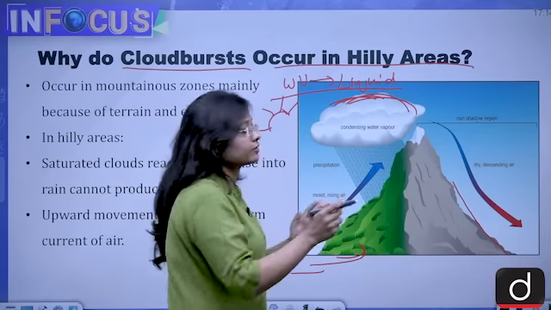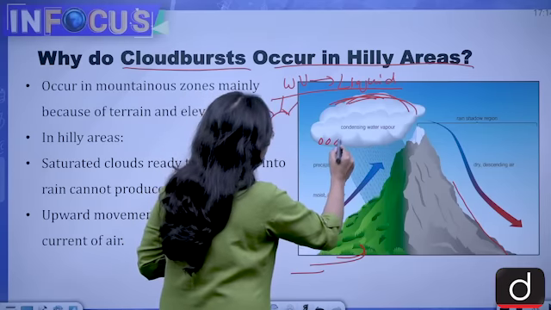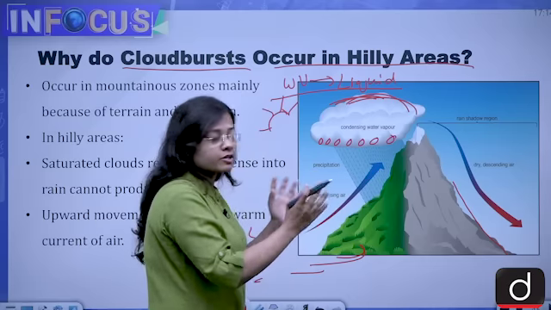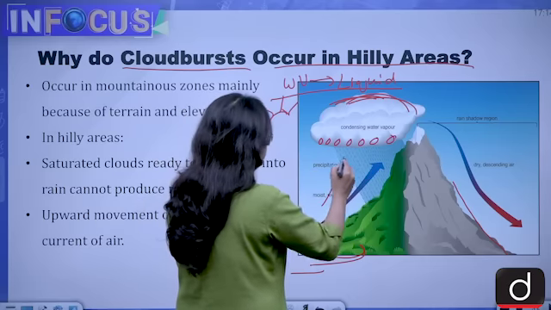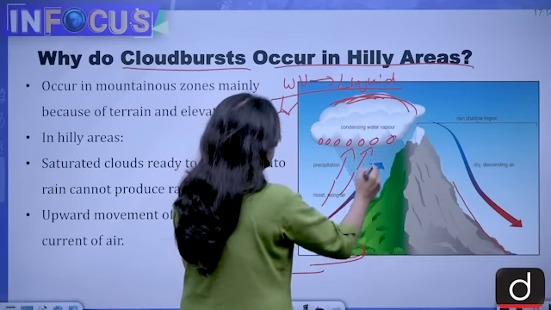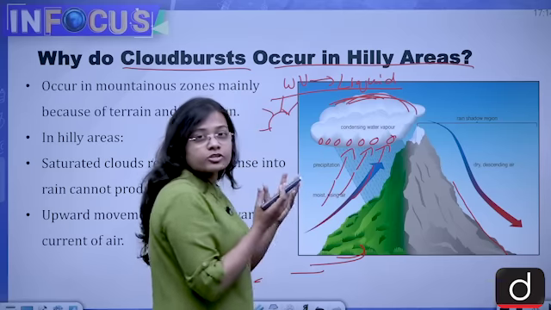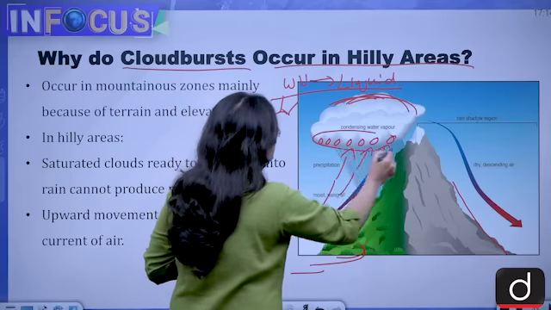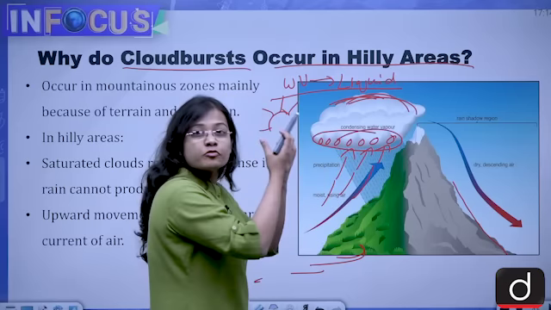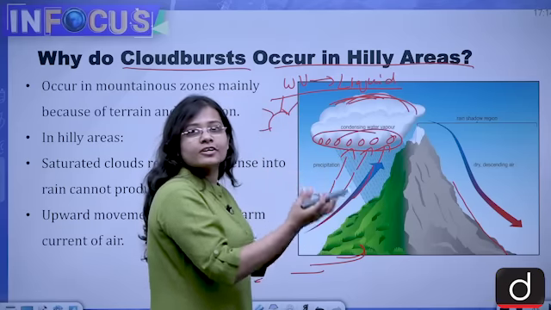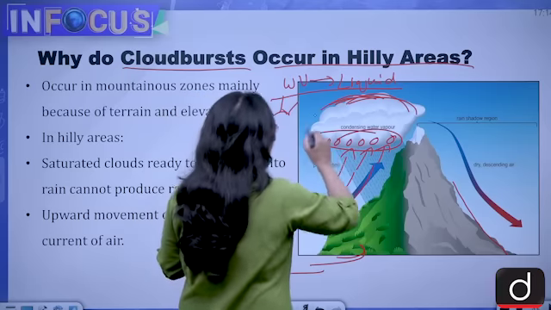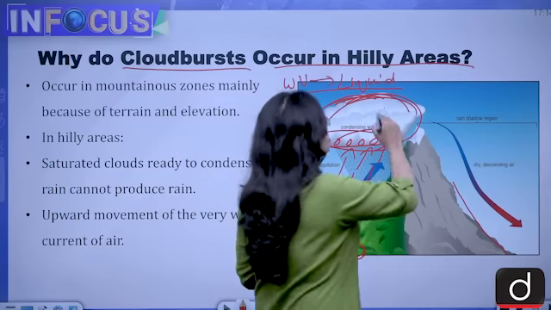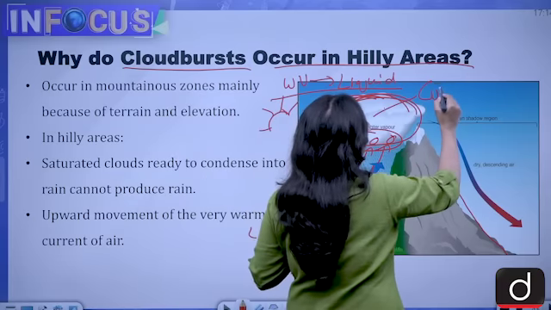Are you people getting it? See, the droplets which were getting denser and bigger in size because of the pressure put by the warmer air on them, when the end saturation limit comes, then these heavy particles will come down in the form of very heavy rain. That is called cloud burst. And the cloud which takes part in cloud burst is the cumulonimbus cloud.